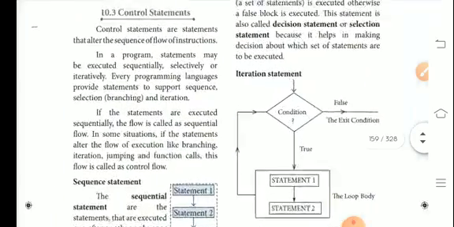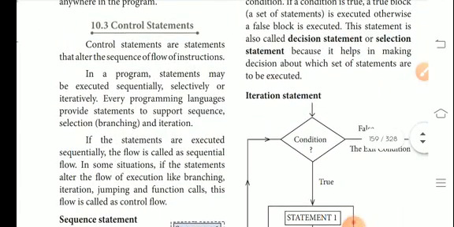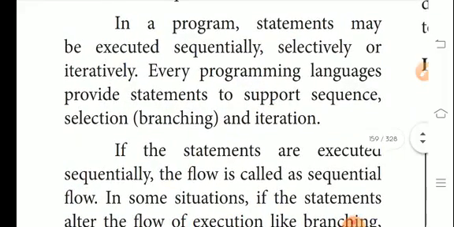The next one, control statements. Control statements are statements that alter the sequence of flow of instructions. In a program, statements may be executed sequentially, selectively, or iteratively.